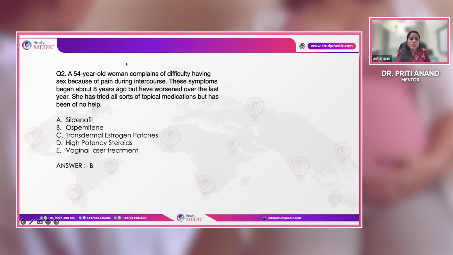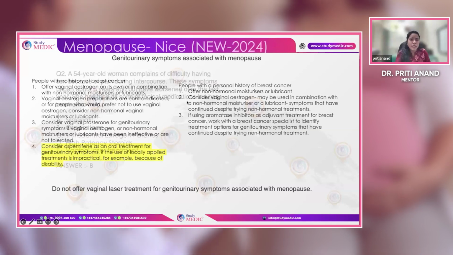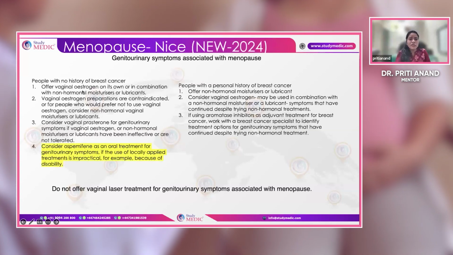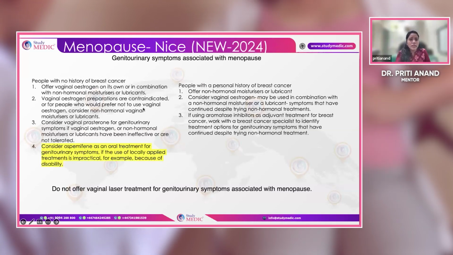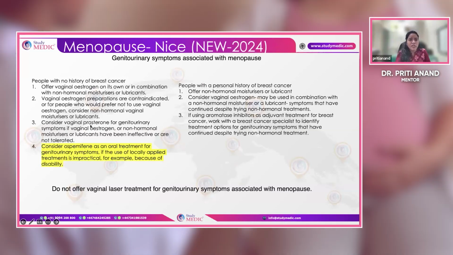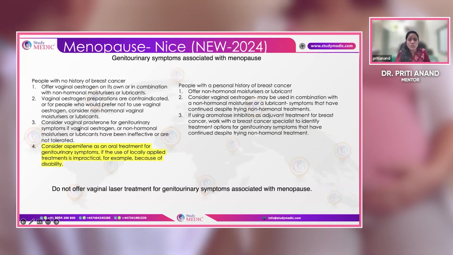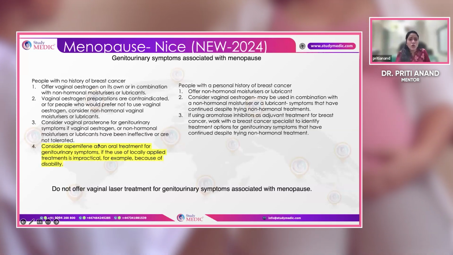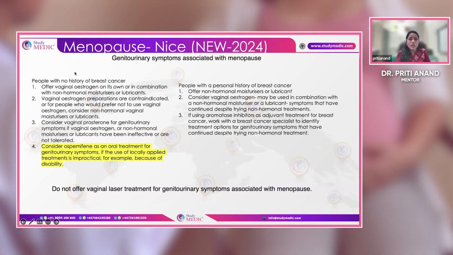This is from the new NICE guideline: for any patient with genitourinary symptoms after menopause, the first line of treatment is always a vaginal estrogen. If it is not helping, these patients can be given vaginal prasterone, which is also a kind of dehydroepiandrosterone. If that is not helping, ospemifene can be given. Now, this is for the general population who are not breast cancer survivors.